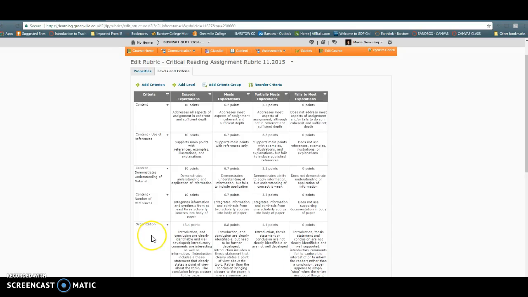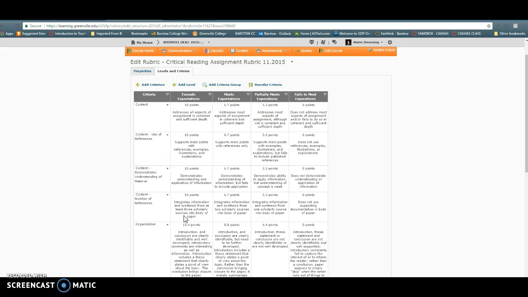The other thing that I want to review with you is the critical reading assignment rubric. Make sure you look at that rubric. This is how I'm going to score you. So if you haven't done all of the things that are asked for on the rubric, I can't give you all of the points. So if you have not used 3 scholarly sources in your paper, I can't give you